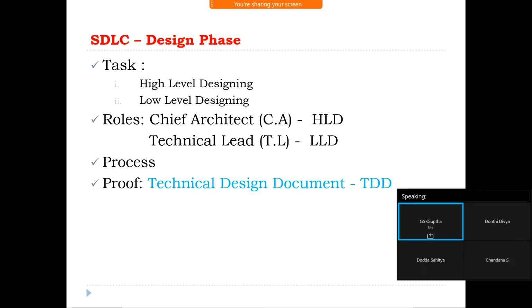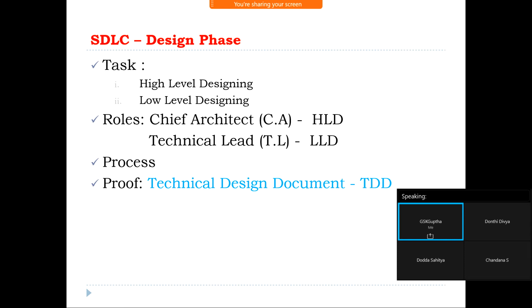Next one, the designing phase. Our task is preparing high-level designing and low-level designing. The chief architect will prepare the high-level designing part of the application. The technical lead will prepare the low-level designing part. High-level designing is nothing but the main modules of the application. Low-level designing is nothing but the child modules of the application. The parent modules and child modules of the application.